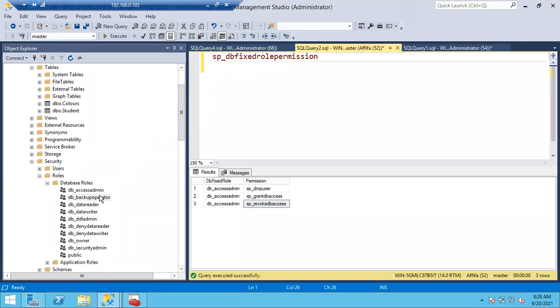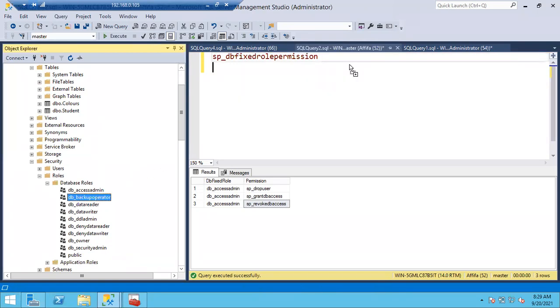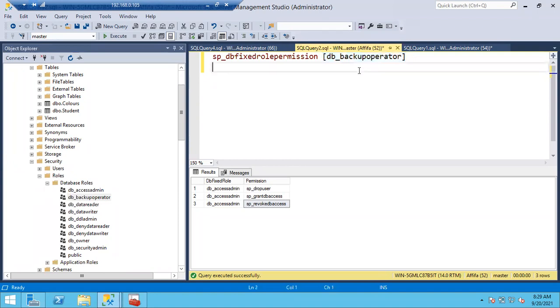Can anyone tell me what permission this backup operator will have? Just guess it. Generate the backups. Okay, very good. A member of this role can take the backup of the whole database and the log backup. There are different backups: database backup, differential backup, log backup, and all. So that is what the backup operator can do.